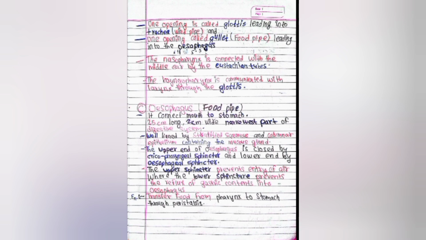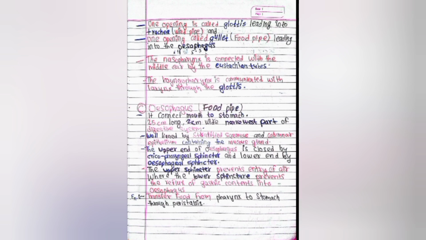Now we are talking about the third part of the alimentary canal, that is the esophagus, or you can say food pipe. It connects the mouth to the stomach. It is 20 cm long, 2 cm wide, the narrowest part of the digestive system. It is lined by stratified and columnar epithelium containing mucous glands.